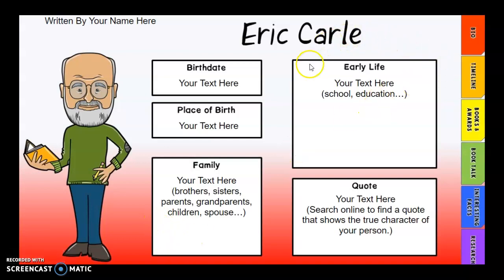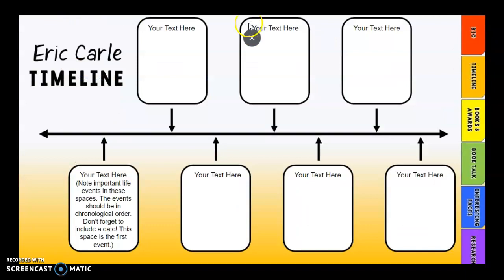In this box, you are going to type things about his early years, such as his school and education. Down here in this box, you're going to type a quote that you find that he said or something he's famous for saying. On the next tab, you're going to fill in a timeline of events in Eric Carle's life.